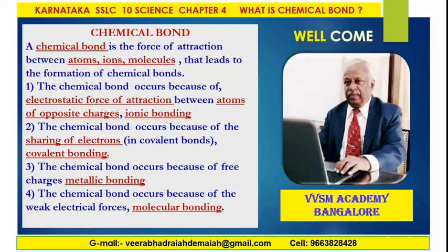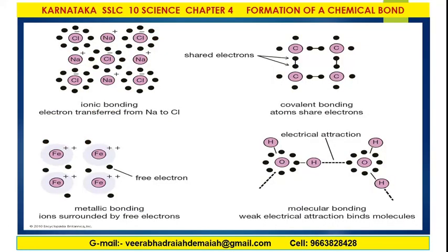You will get different types of chemical bonds: ionic bond, covalent bond, metallic bond, molecular bond, etc. Well, you see here, ionic bonding: electron transfer from sodium to chlorine. Covalent bonding: sharing of electrons. Metallic bonding: bonds between the free electrons. Molecular bonding: the electrical attraction between the two molecules.